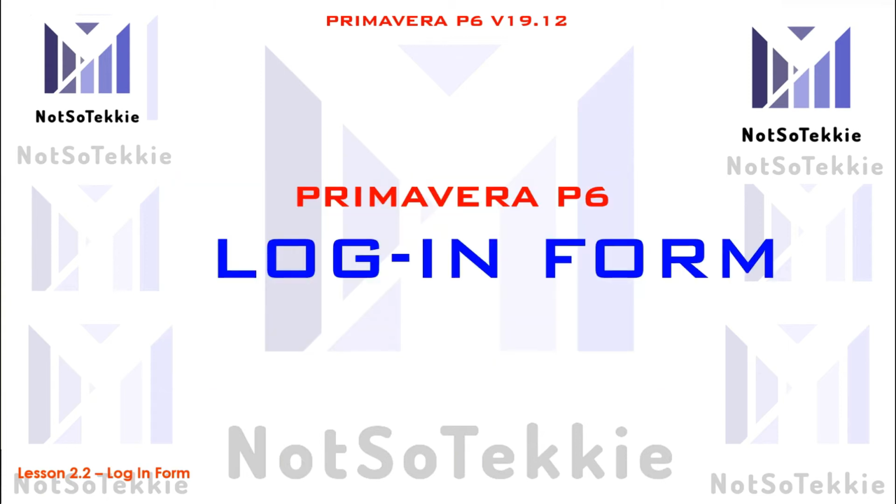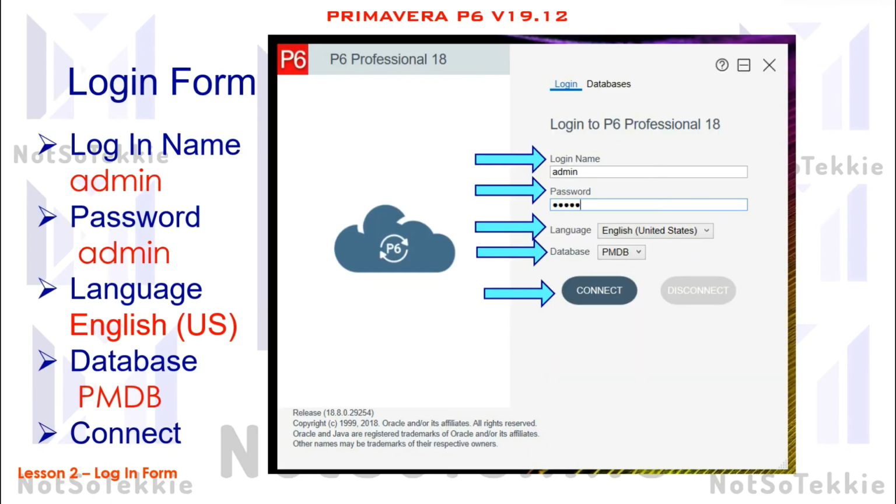After clicking OK, it will lead us to the login form. Just input the login name and password you registered when you installed Primavera. I prepared admin for both login name and password. For the language, choose English, which is internationally recognized, or otherwise select your preferred language. For the database, there is no issue if you installed standalone software.